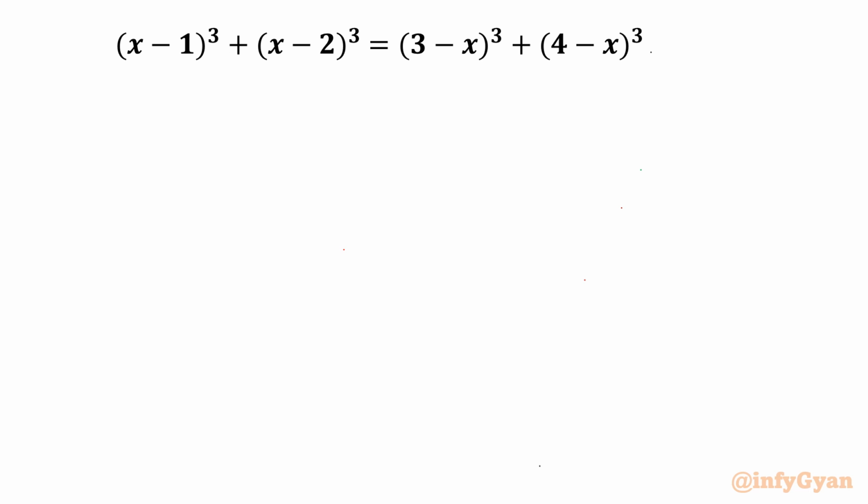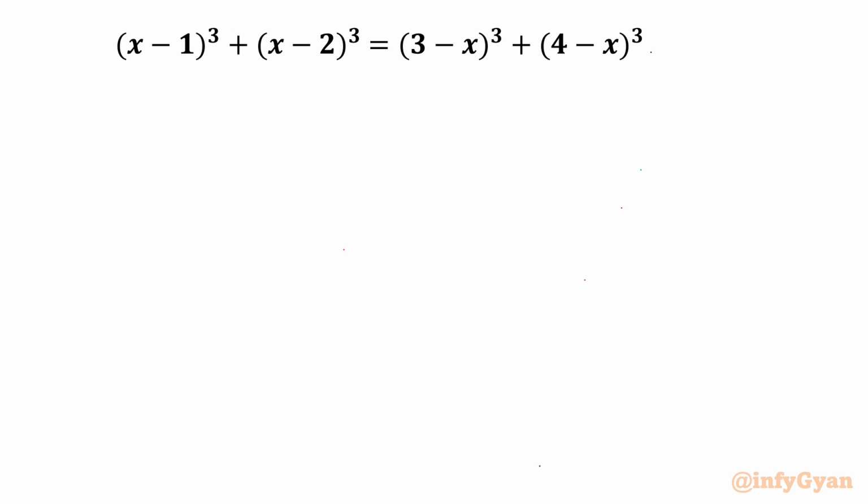In this very exciting video of algebraic challenging equations, here we are going to take up one very interesting question from cubic equations. The equation is (x - 1)^3 + (x - 2)^3 = (3 - x)^3 + (4 - x)^3. We have to find out real valued solutions. I will showcase two different methods to solve this problem.